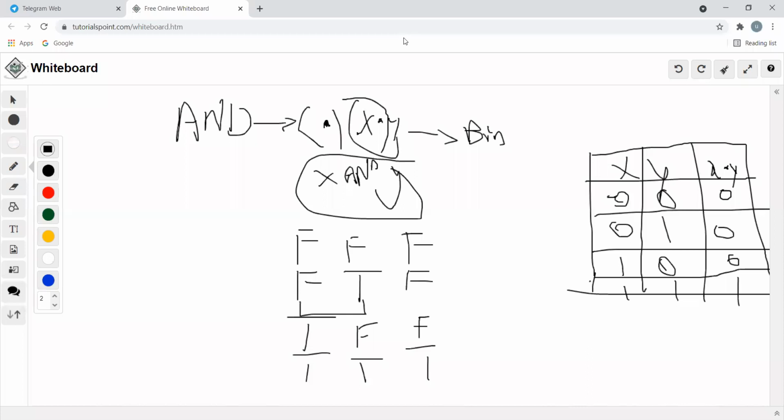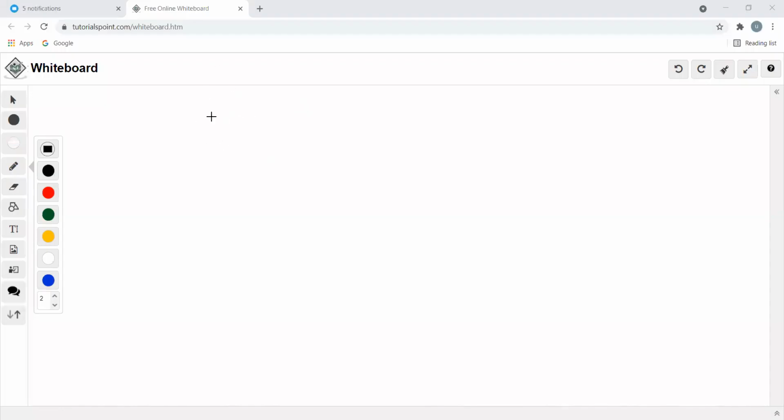Yes, guys. In today's class, we learned what Boolean algebra is. That is the operation applied on Boolean values, that is binary values. So that is called Boolean algebra.